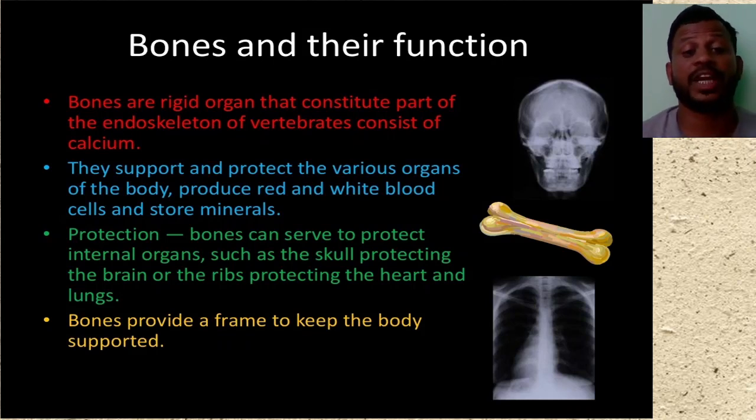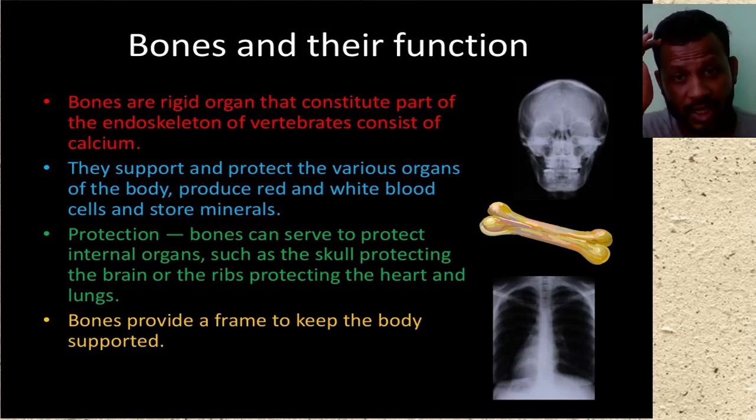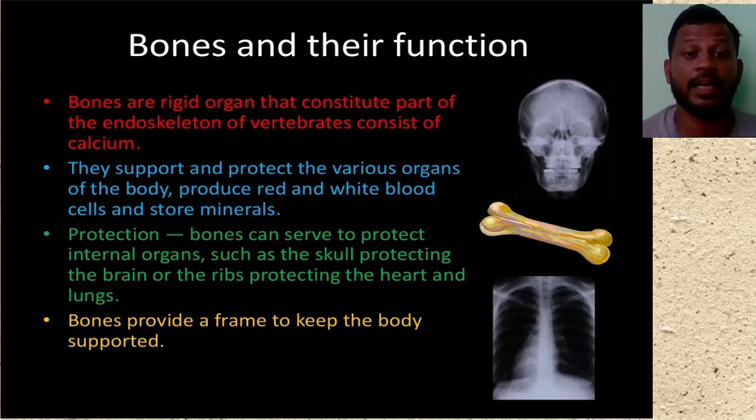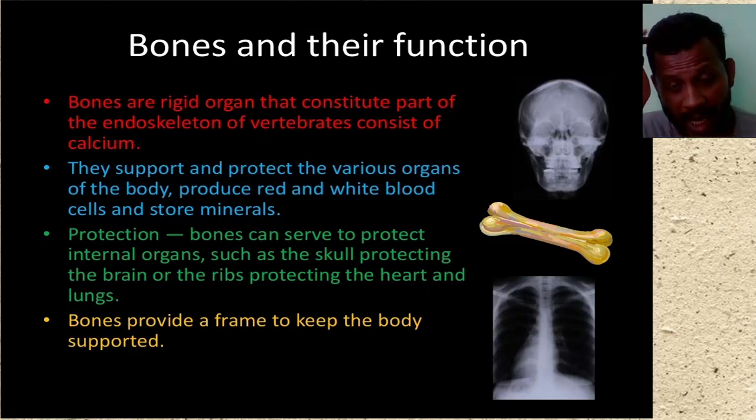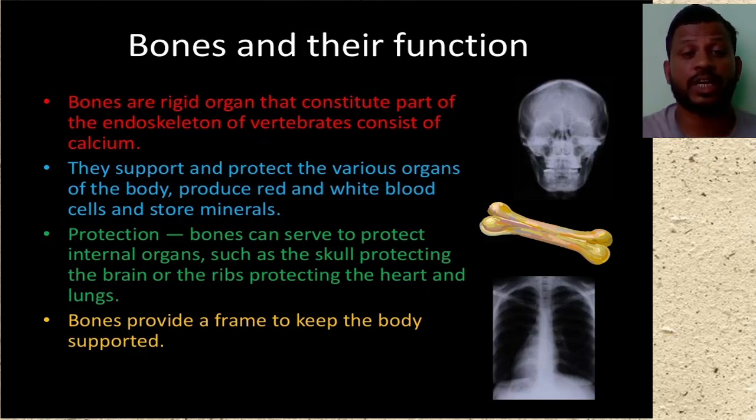And it protects our various organs. For example, the skull present in the head protects our brain, which is a very sensitive and very soft organ present in our body, protected by the head bones. We call it the skull. And we take the rib cage. The rib cage protects our organs like the lungs and the heart.